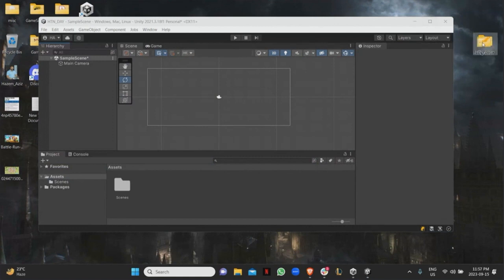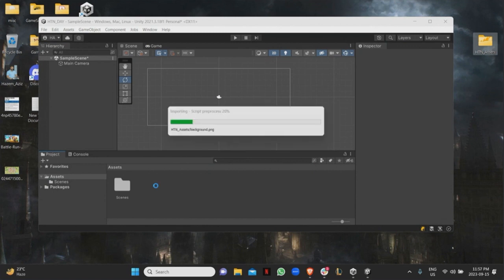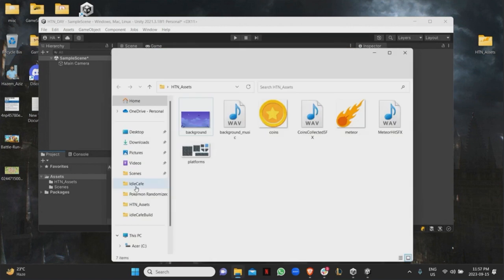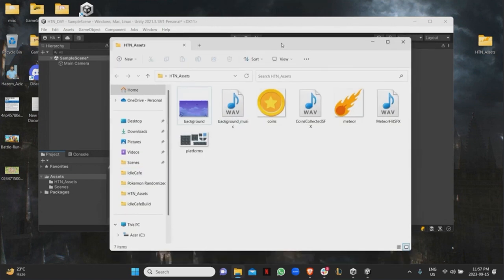The way to import stuff is very easy. Just click and drag the folder into the project, right? And it's going to import everything for you. So while it's importing, let me just go over... Oh, it's already done. So I'm just going to go over what I currently have.